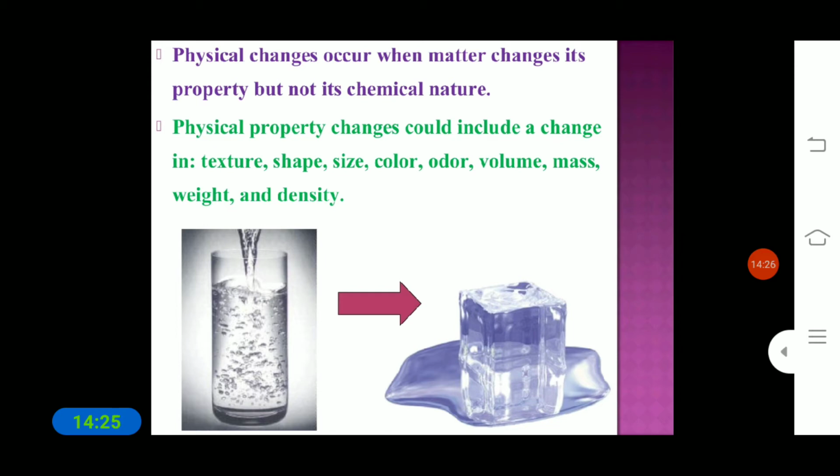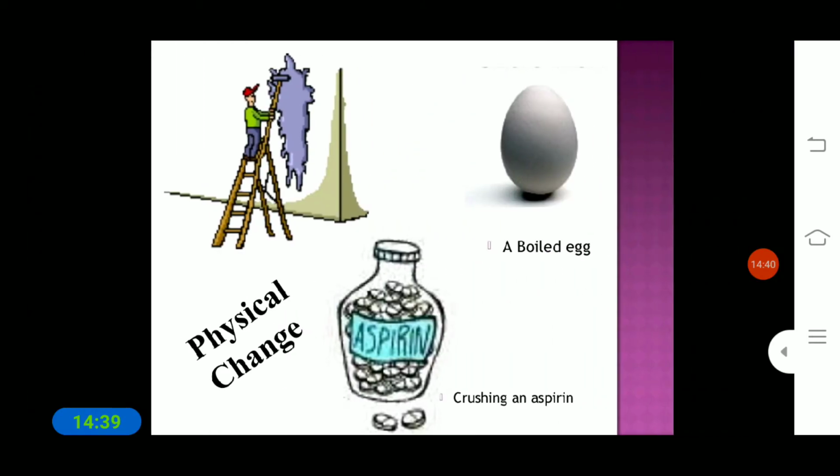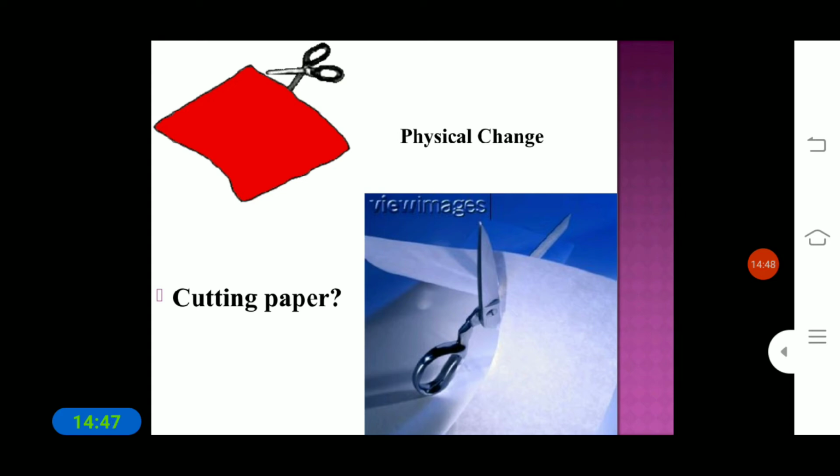Physical property changes could include a change in texture, shape, size, color, odor, volume, mass, weight, and density. So this is an example of what? A physical change. One example is cutting paper. Cutting paper is an example of physical change. Once we cut the paper, we cannot join it again to make it plain paper.